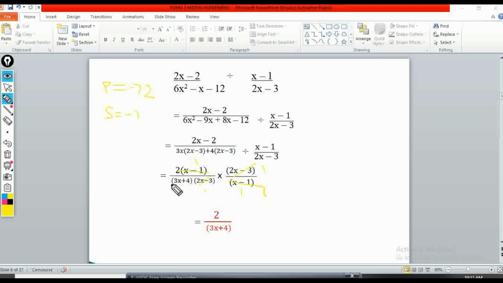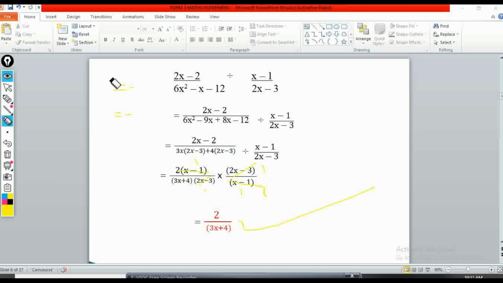So what am I going to remain with? On the numerator side, I'm going to remain with 2 times 1, which is 2. And then on the denominator side, I'm going to remain with 3x plus 4. You can see 3x plus 4. So our answer now becomes 2 over 3x plus 4. And that's the correct answer. You get a tick for that.